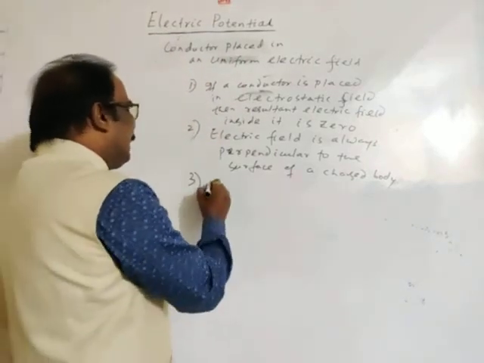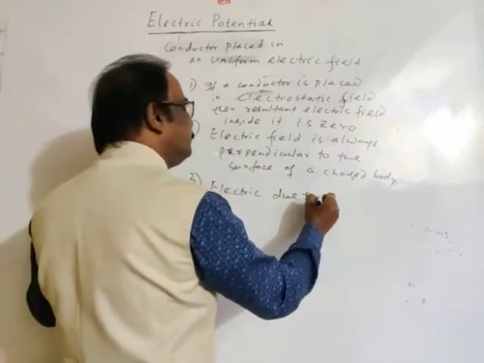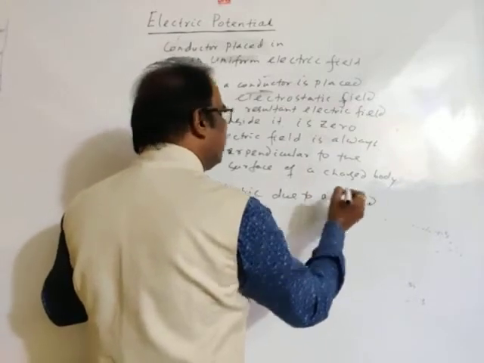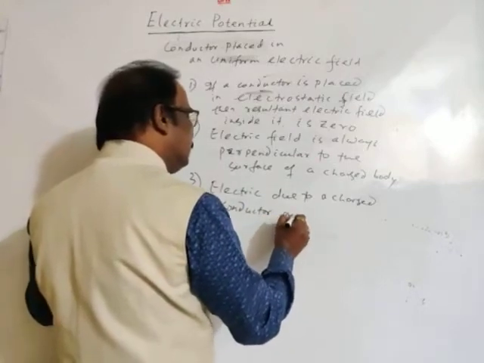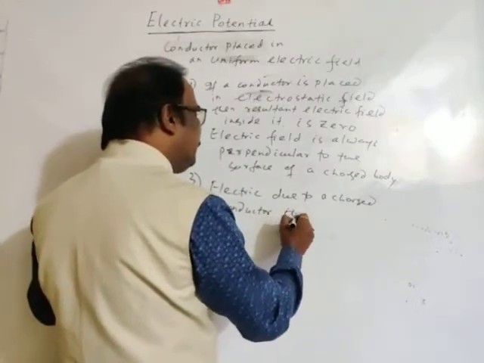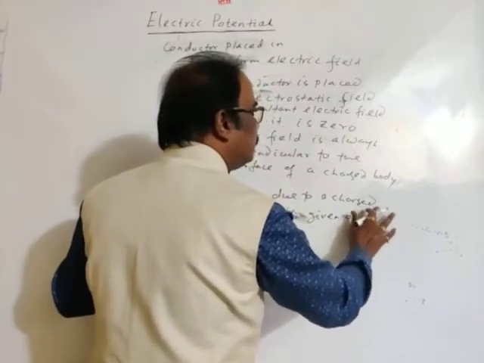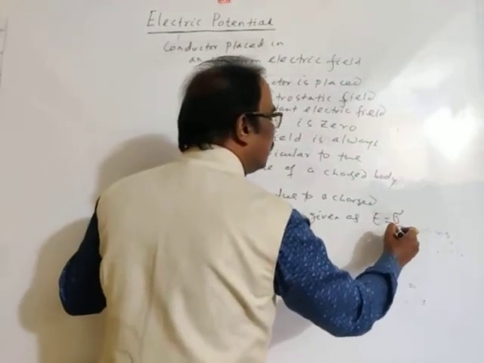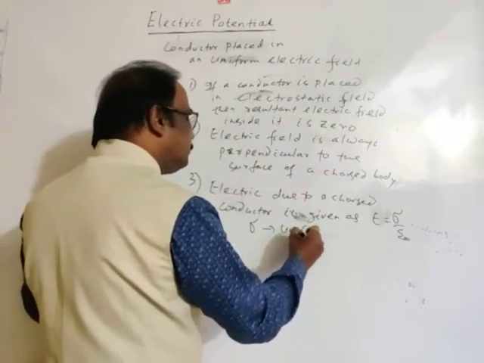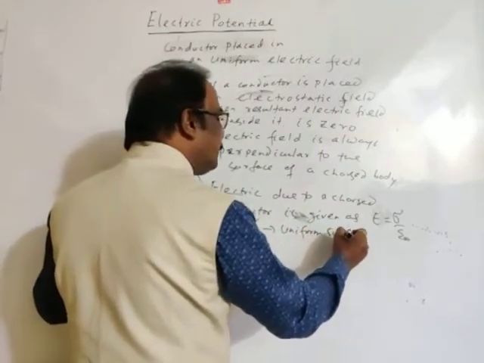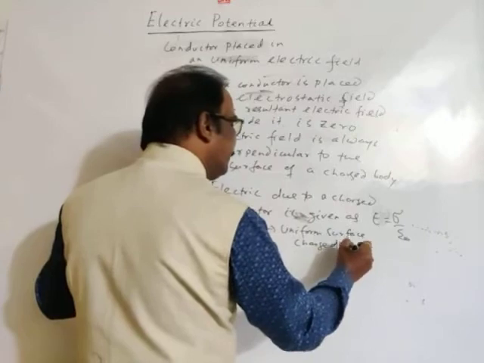Number three, the electric field due to a charged conductor, the general formula for a charged conductor, is given as E is equal to sigma by epsilon naught, where sigma is the uniform surface charge density. Again, we know this.